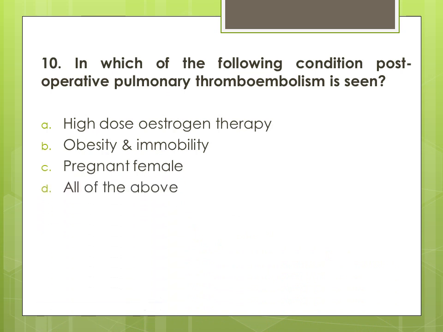10. In which of the following condition postoperative pulmonary thromboembolism is seen? Options are A. High dose estrogen therapy, B. Obesity and immobility, C. Pregnant female, and D. All of the above. And the correct answer is answer D. All of the above.